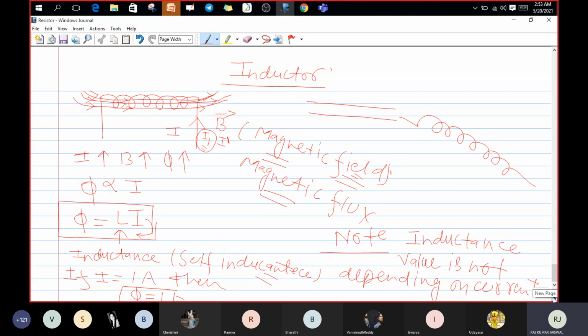Okay, next. According to Faraday's law, E equals the rate of change of flux, which tells what amount of EMF it is producing.